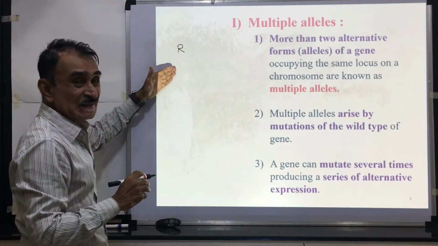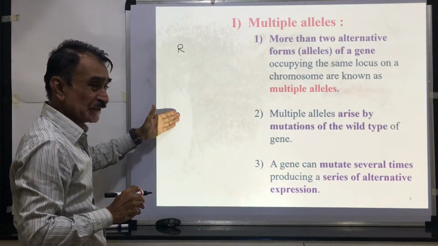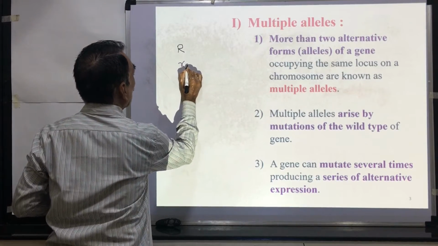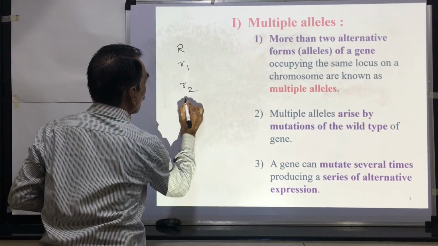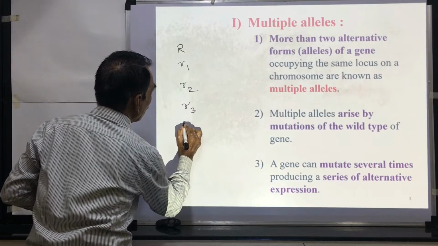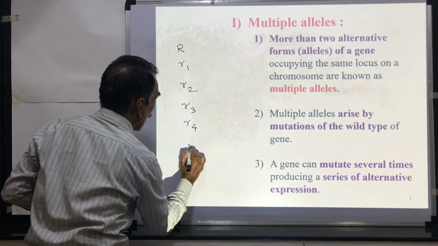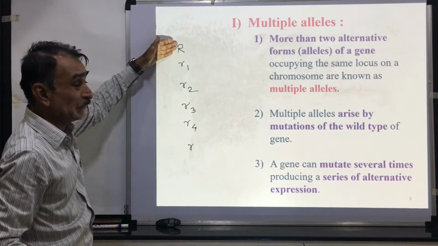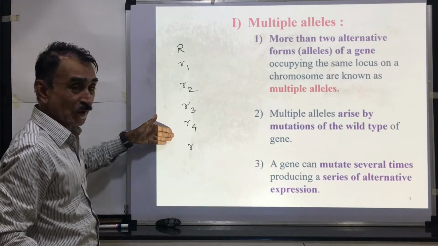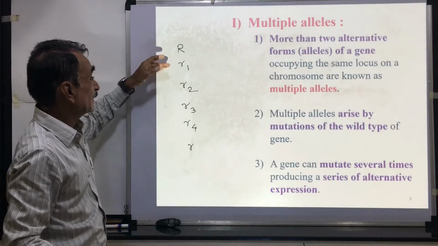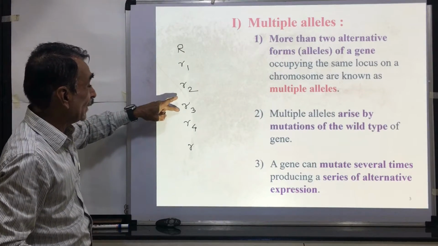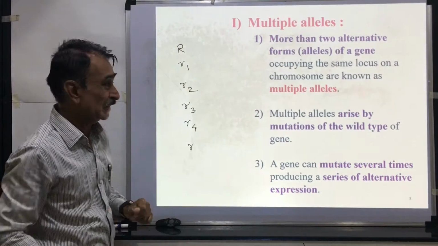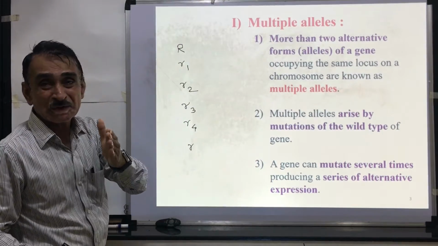Because of the mutation of this R gene, different genes are produced, means different mutant forms are produced. For example, R1, R2, R3, R4 and R. Here you can see these are the different forms of the same gene. These are the mutant forms. These are different alternative forms of the same gene, and they are called multiple alleles. These are occupying the same locus on the chromosome.